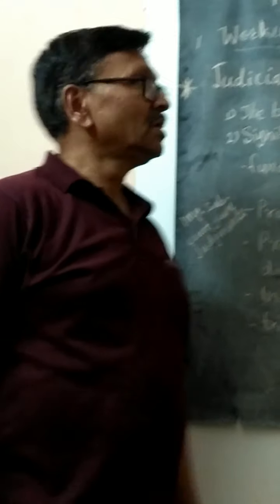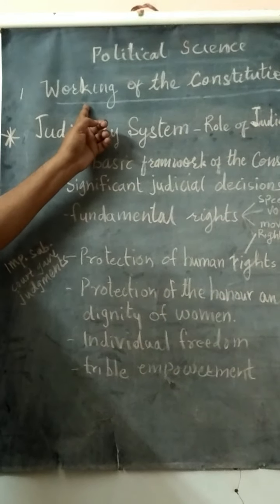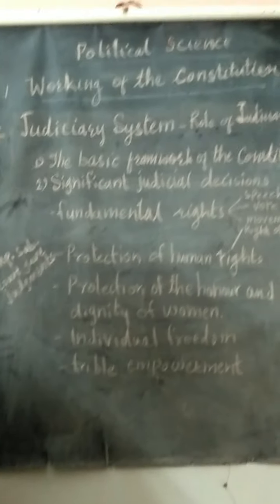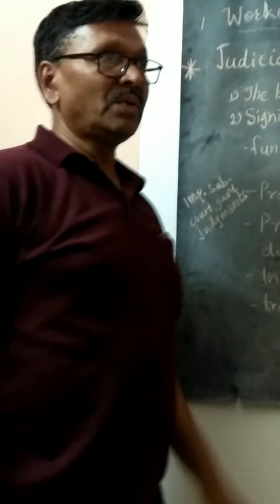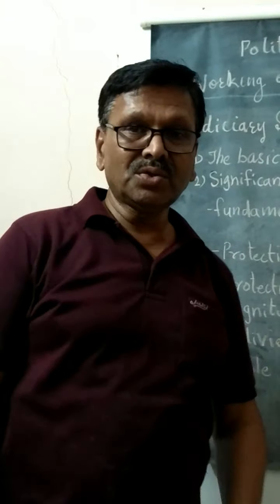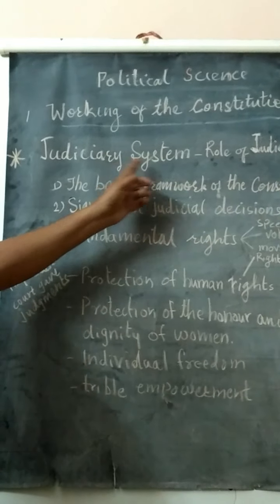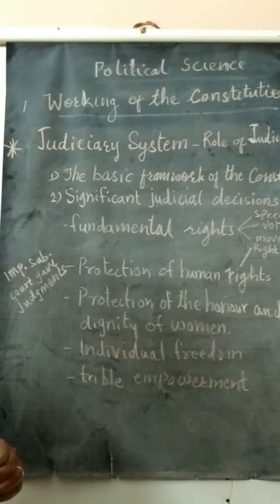My dear students, here we have come to an end of the first lesson of political science, working of the constitution. Let me summarize that in this chapter we have studied democracy, then social justice and equality, and now the third point which we have studied is the judiciary system, the role of the judiciary.